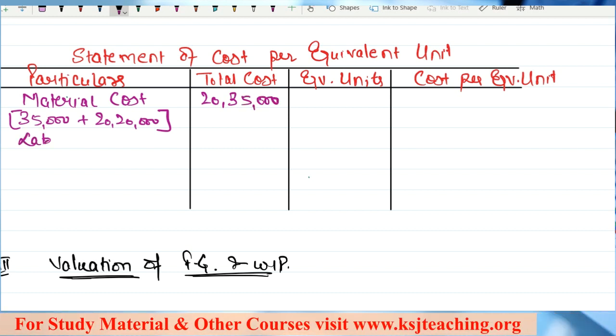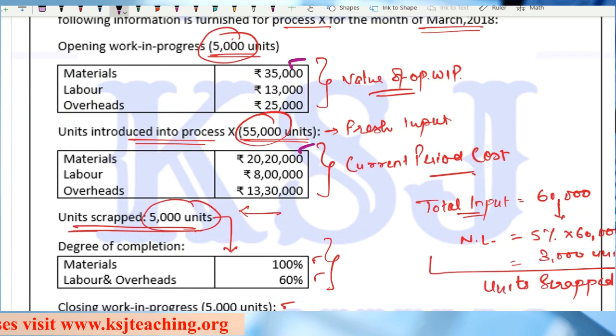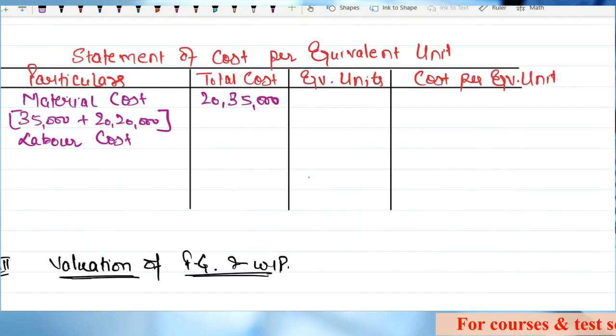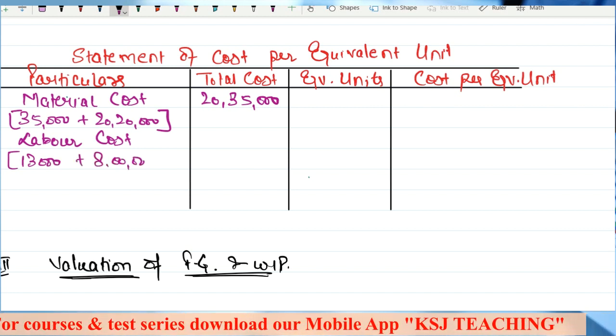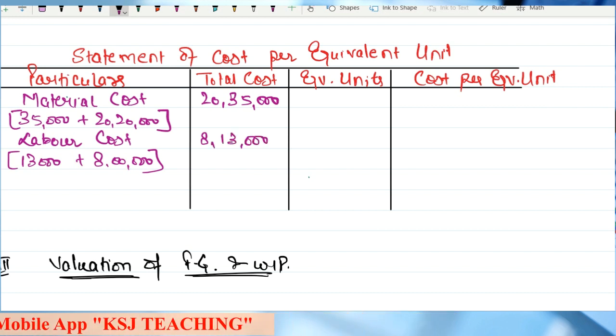Now next is labor cost. Labor cost is given as 13,000 and 8 lakh, right? It is given as 13,000 opening plus 8 lakh of the current period. So total is 8 lakh 13,000.